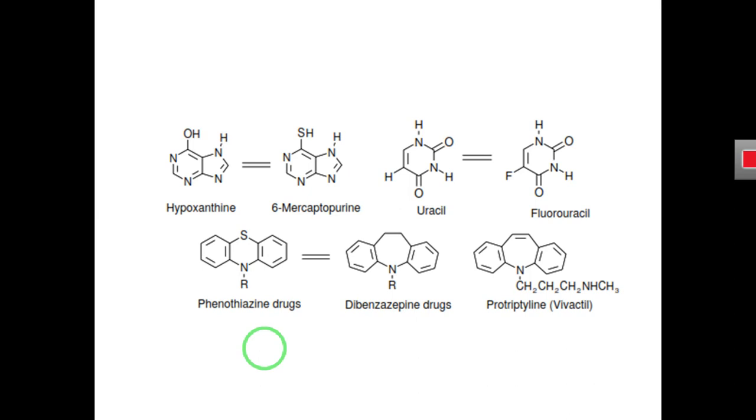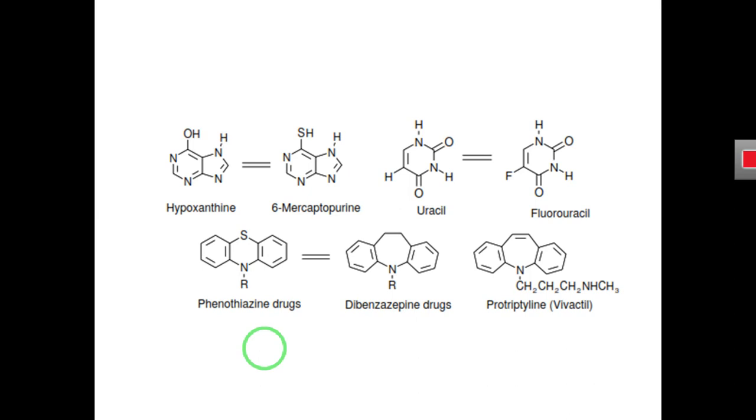So you have to keep in mind that structure activity relationship is the relationship of the structure of a compound with its biological activity. And how do you study the structure activity relationship? You study it by making changes in the structure of a molecule. After making these changes, you will test the biological activity of this molecule by performing different biological activity assays, and you will see how the changes in the structure influence the biological activity of the molecule.